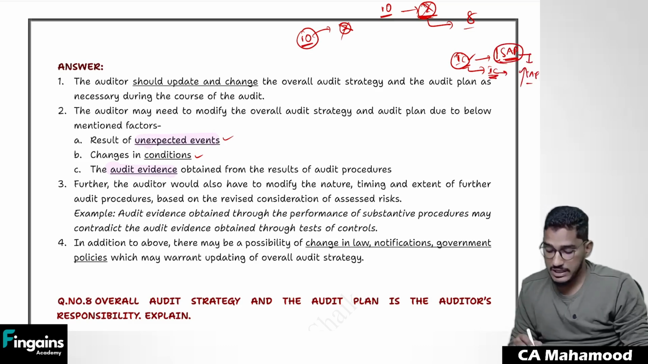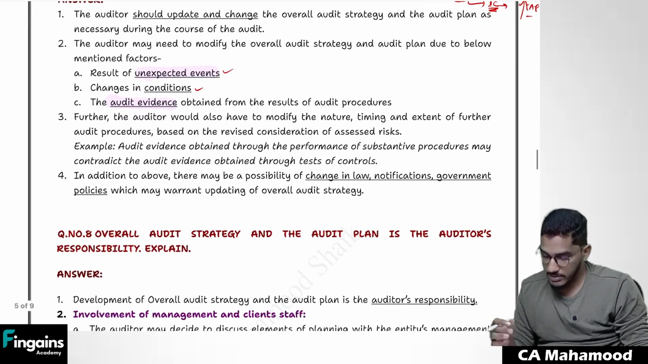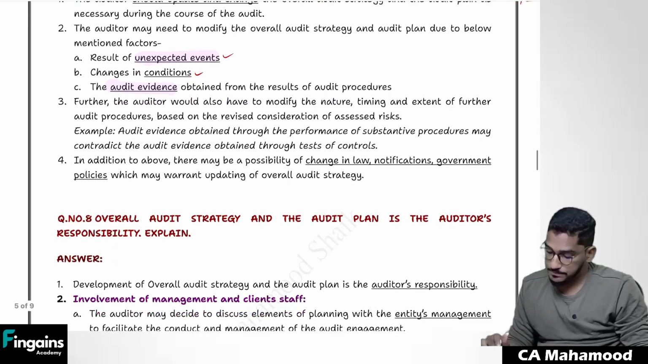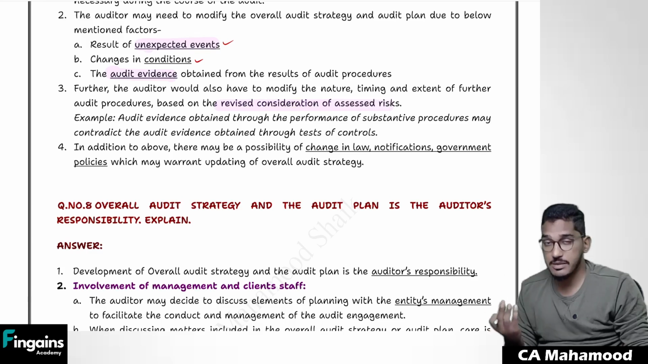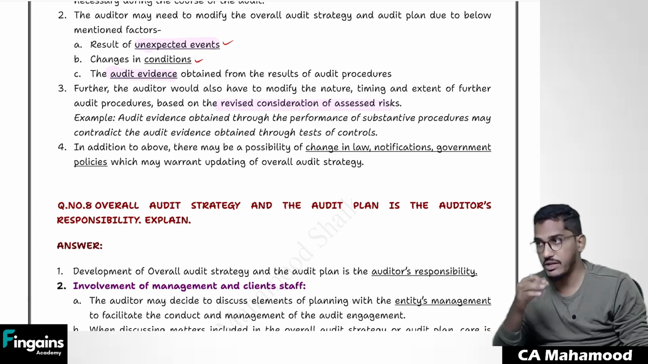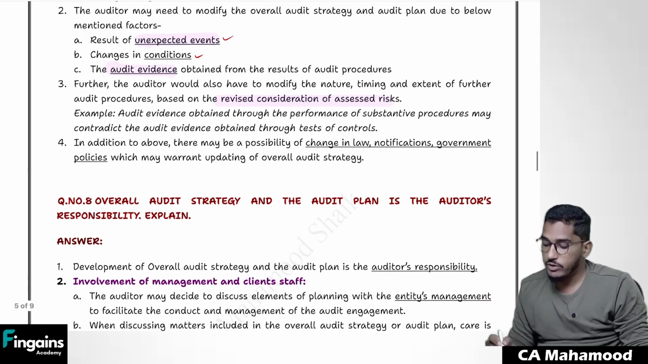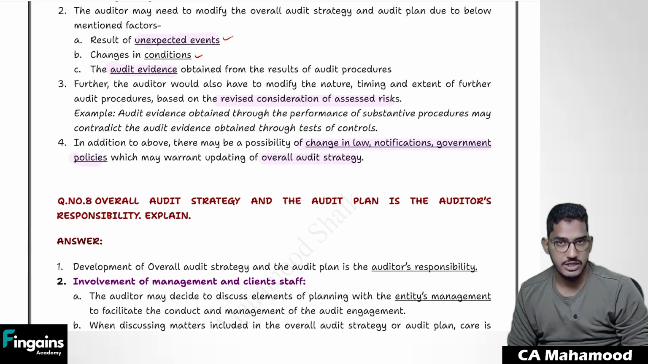So like this, sometimes you might obtain extra evidence because of which you might be required to make changes to your planning decisions. And one more thing here, sometimes you might come to know about revised risk. Sometimes you might be required to revise your risk. If you are revising your risk, automatically changes are required to be made to your procedures as well. And also sometimes changes in the law will happen, government notifications will come, government policies will change. Because of that also you might be required to change your overall audit strategy and plan.